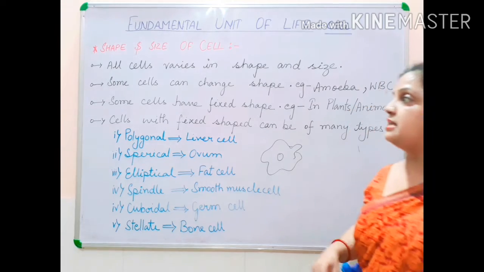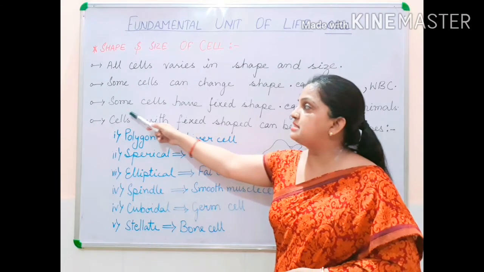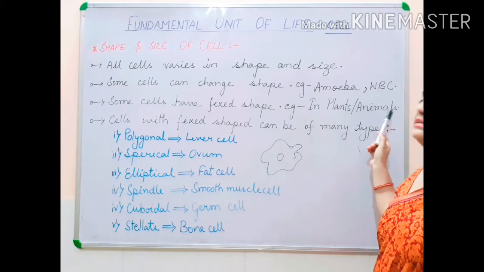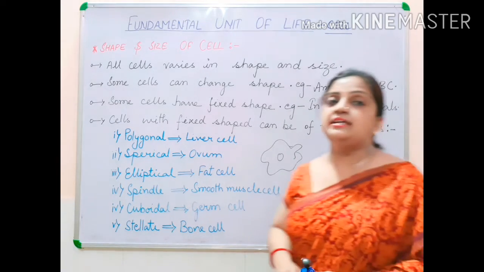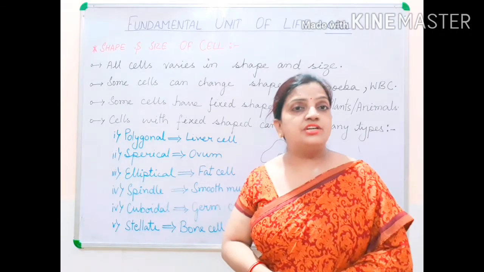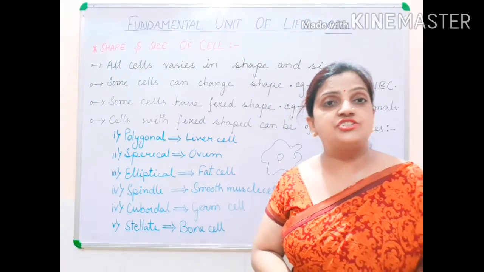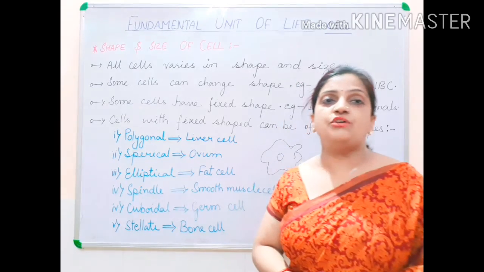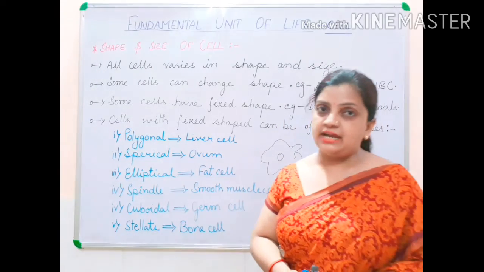Now children, the next one: some cells have fixed shape, like in plants and animals. I told you that there are cells also which cannot change their shape. Their shapes are fixed, and these examples can be found in case of plants and in case of animals.